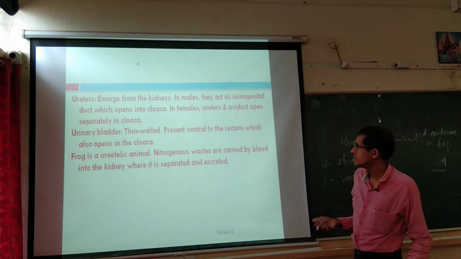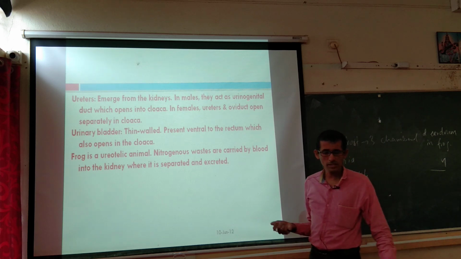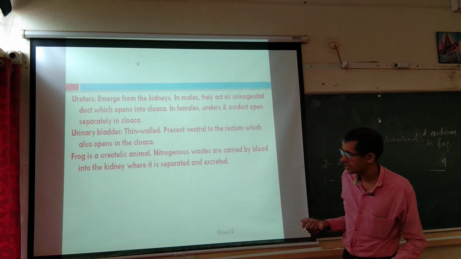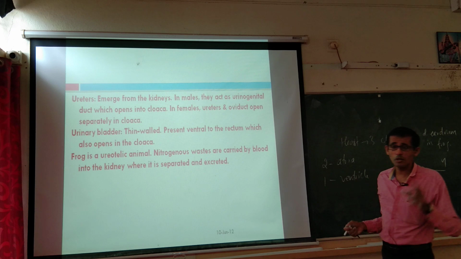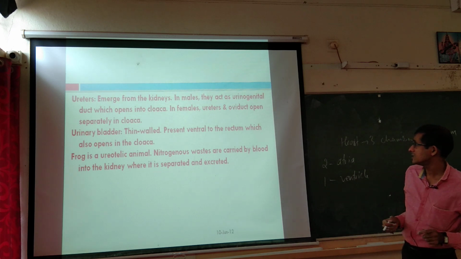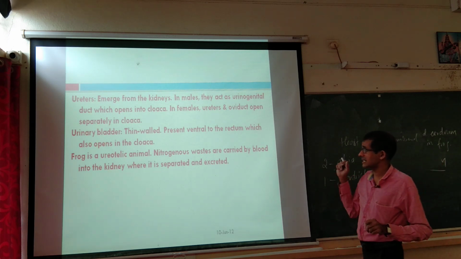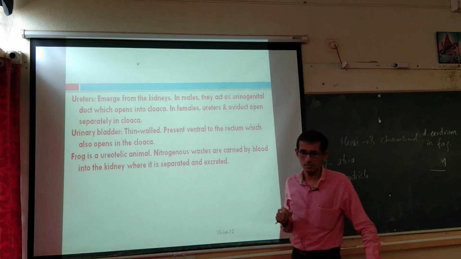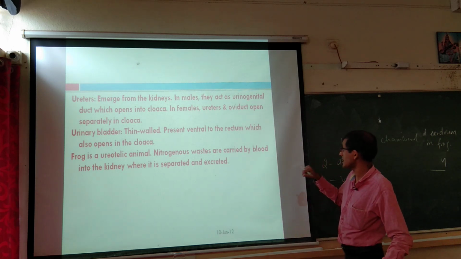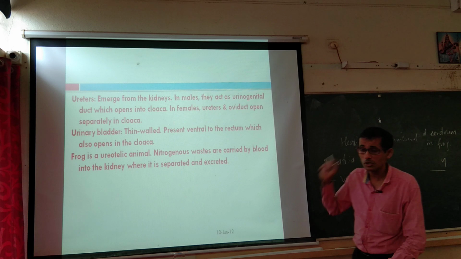Then ureters are there. They emerge from the kidneys, and in male and female there is a slight difference. In male they act as urinogenital duct which open into cloaca. In females ureter and oviduct open separately in cloaca.